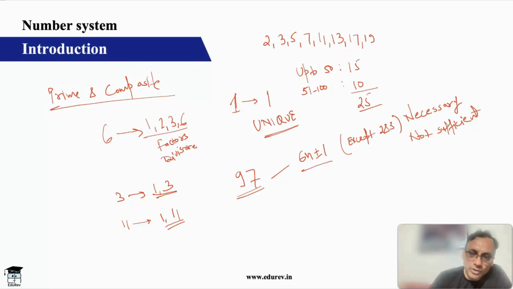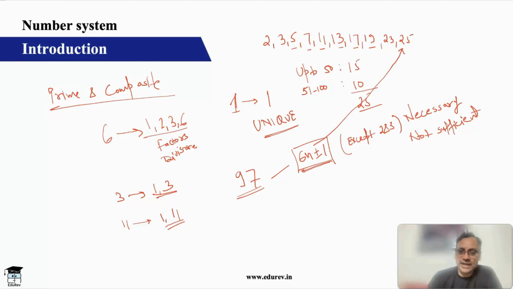But if the number is not of this type, then you can surely say that it will not be a prime number. For example, here itself in this series, if you see 5, 7, 11, 13, 17, 19, all you can make from this. Next number is 23 and then you will get 25. Okay, 25 is a 6n plus minus 1 number. If you take n is equal to 4 and plus 1, you will get 25, right? But you can see that 25 is not a prime number, right?